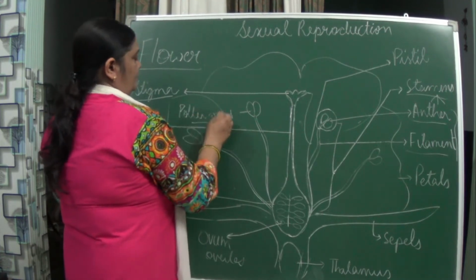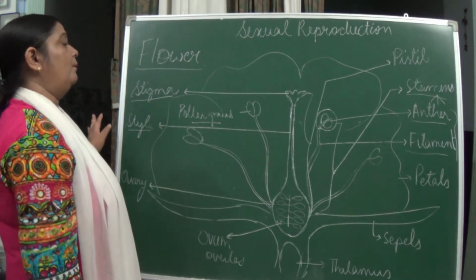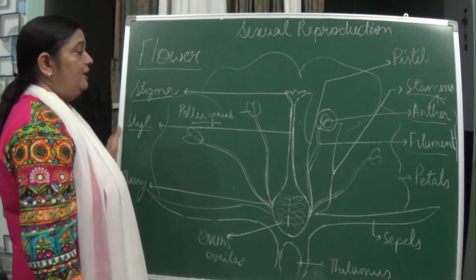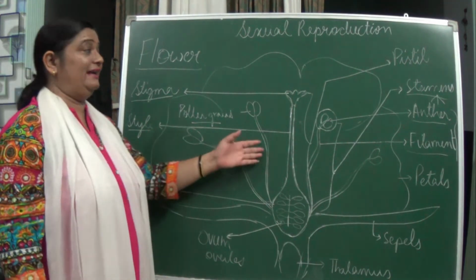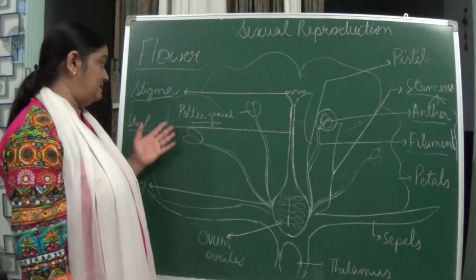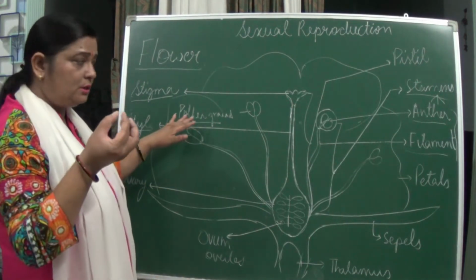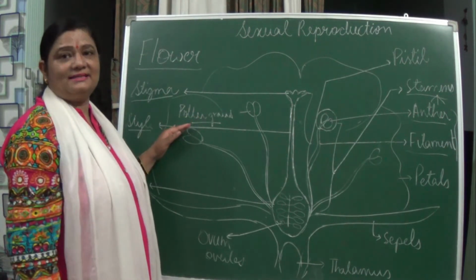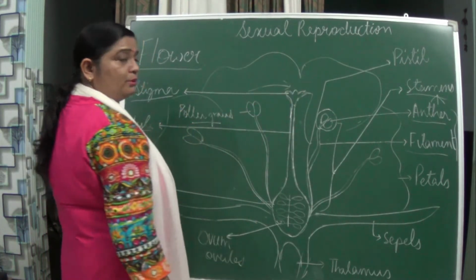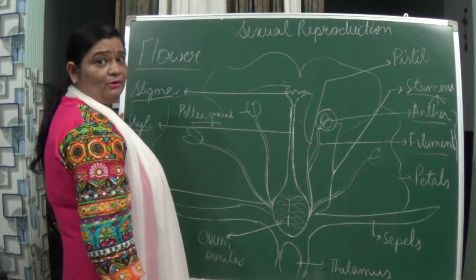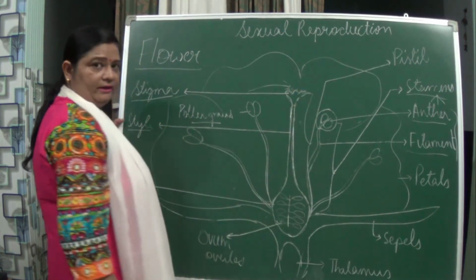Pollen grains are produced by what? The anther. Now suppose an insect gets attracted towards this flower. It comes to take nectar only, and as the flower is colored, it comes over here. So what happens? The pollen grain sticks to the legs of the insect. And when it goes to the stigma to take the nectar, it deposits the pollen grain over here.